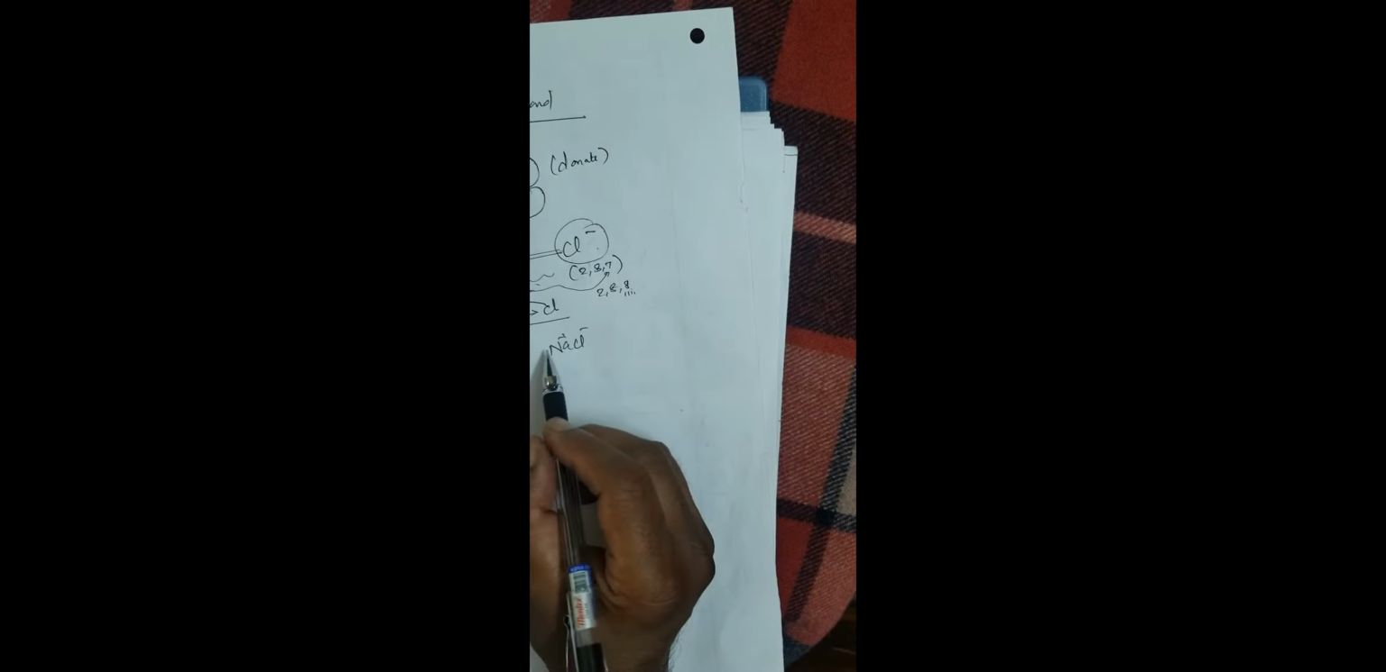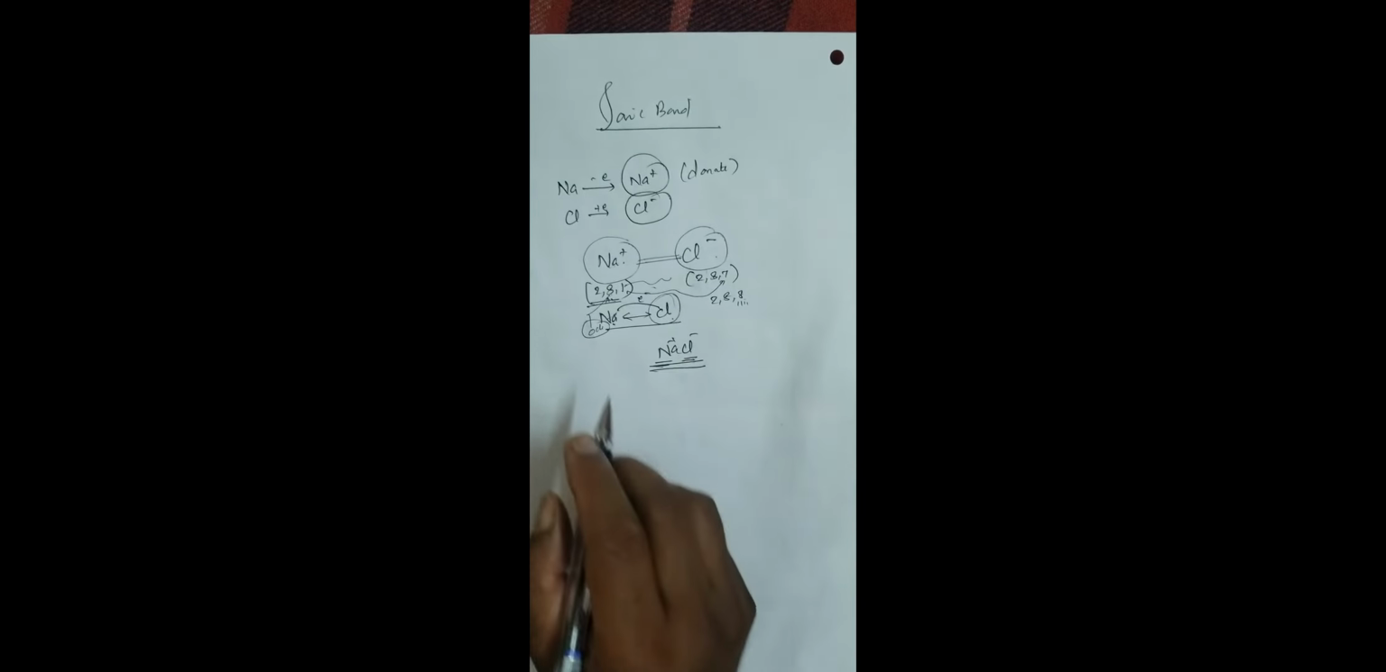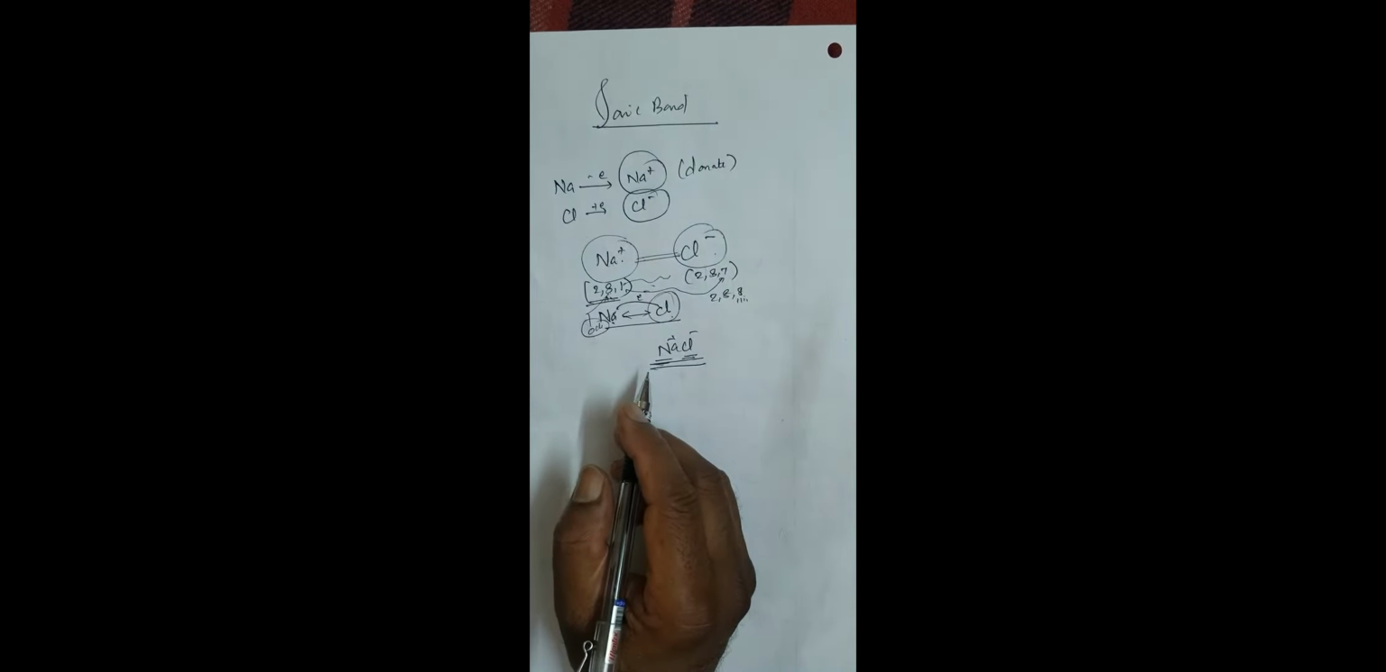What are ionic compounds? Here sodium chloride is an ionic compound. Ionic compounds are those compounds which are formed by the transfer of electrons from a metal to a non-metal. Sodium is a metal, and chlorine is a non-metal. Sodium chloride is an example. Right? Again, I'll tell you,